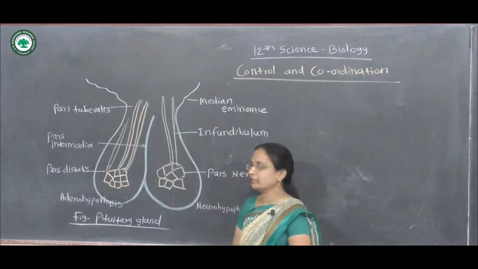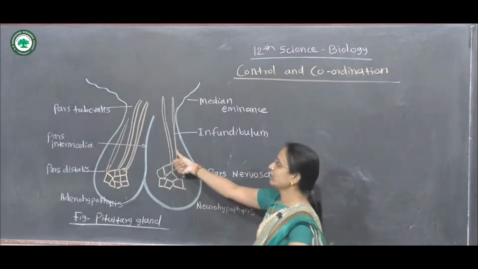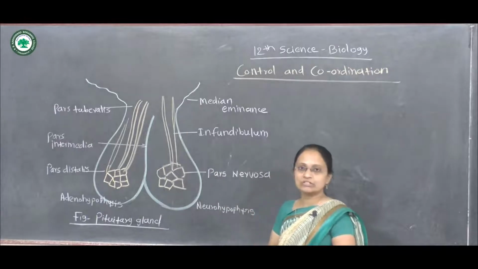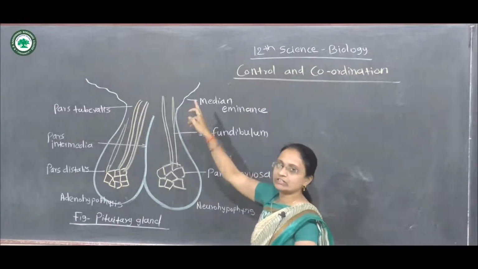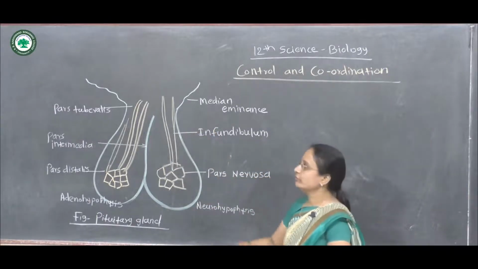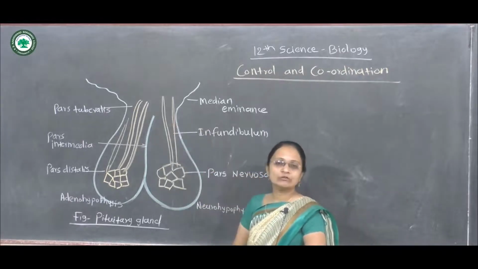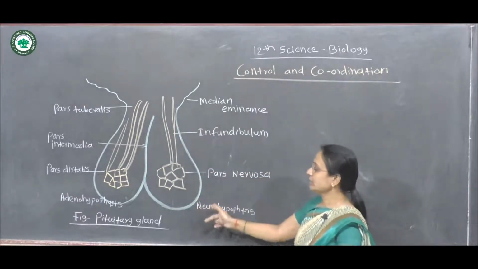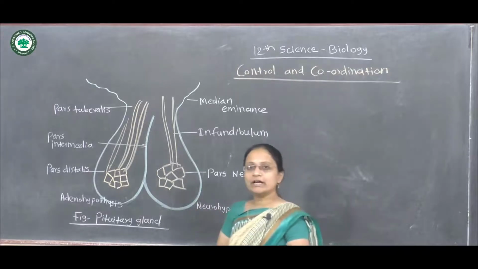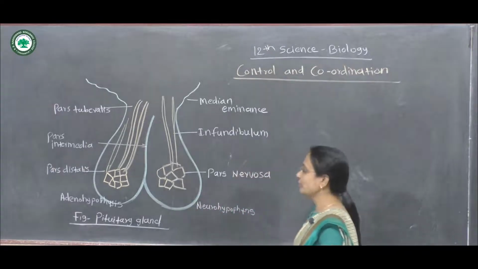Internally they are seen here. From these axonic nerve fibers, the nerves originate and go towards the hypothalamus region, which is present inside the forebrain. In this way, the two parts, adenohypophysis and neurohypophysis, are there.